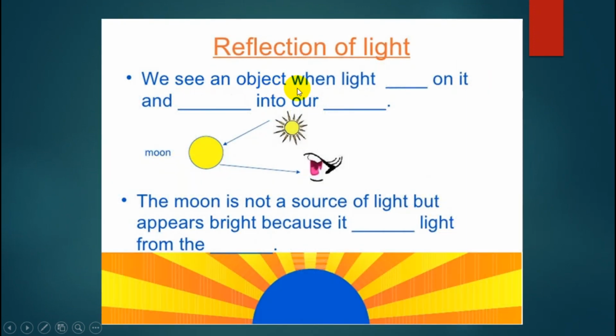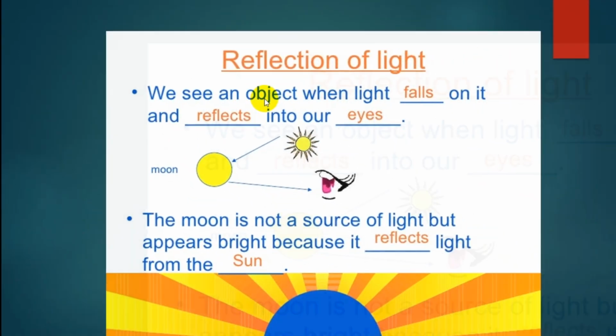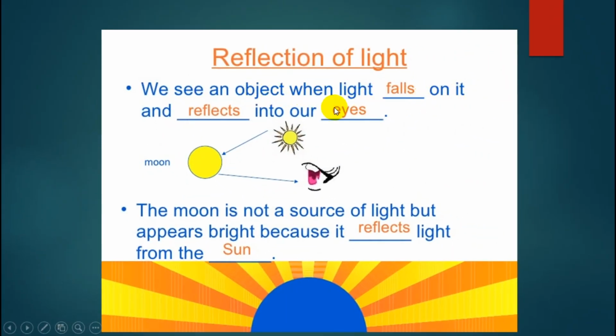We see an object when light falls on it and reflects into our eyes. The moon is not a source of light but appears bright because it reflects light from the sun. Okay, let's answer that. We see an object when light falls on it and reflects into our eyes. The moon is not a source of light but appears bright because it reflects light from the sun.